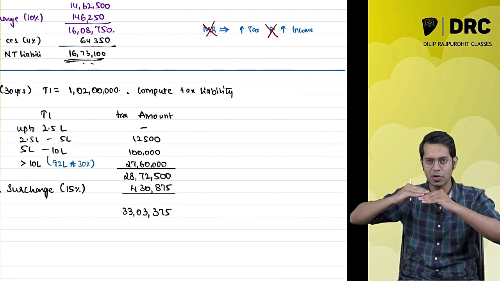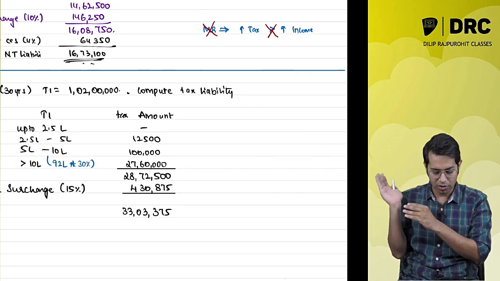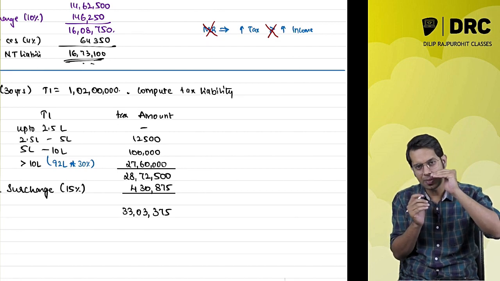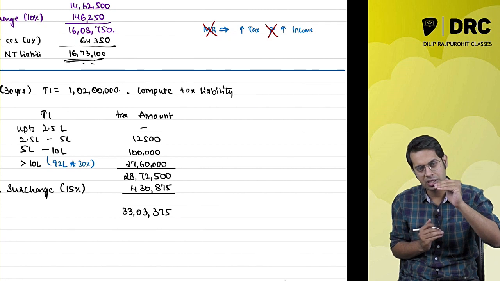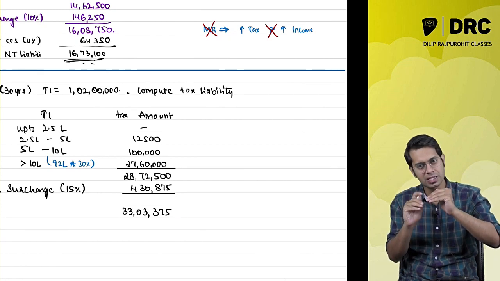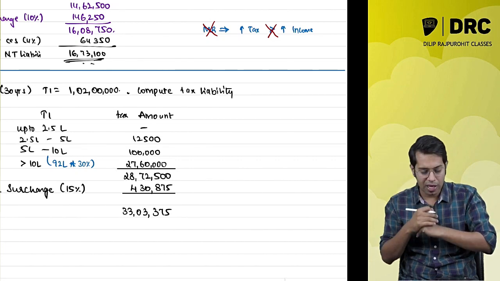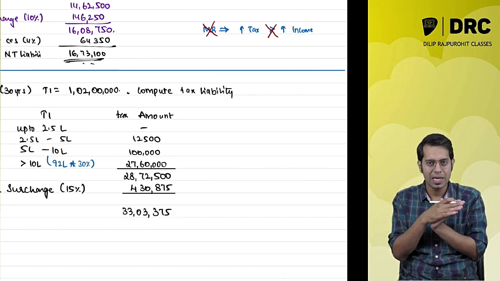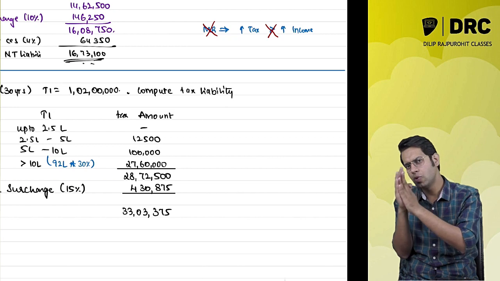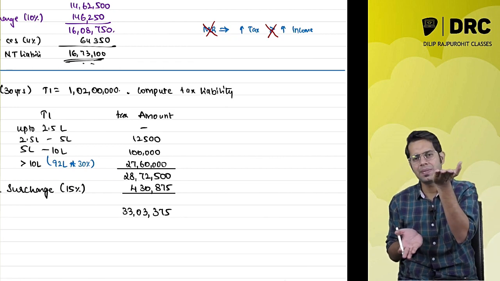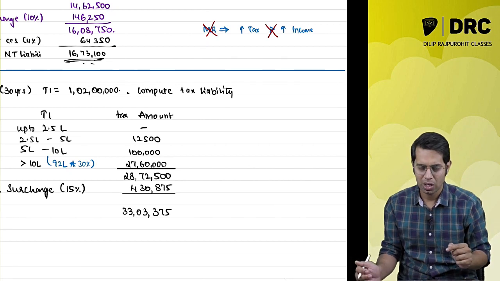See, the new surcharge limit of 15% has come, correct? So if my income was up to 1 crore, I had to pay only 10% surcharge. Now I am paying an extra 5% surcharge. Because I am paying an extra surcharge, my tax amount also would have increased. Now I should see whether my increase in income is more than the increase in tax or not, correct?